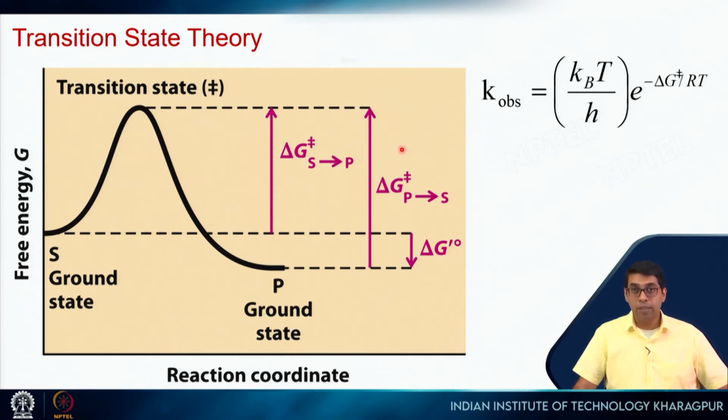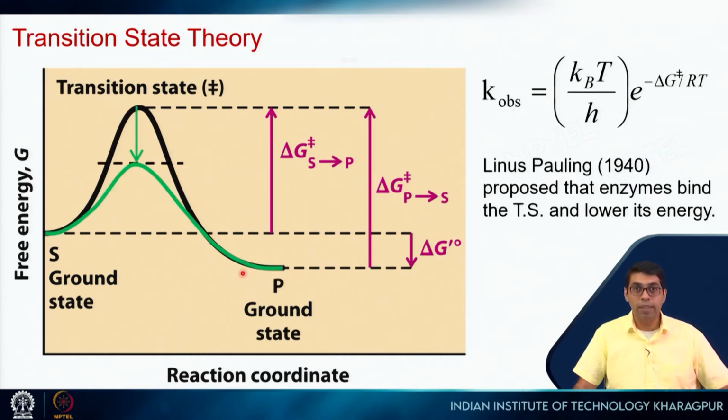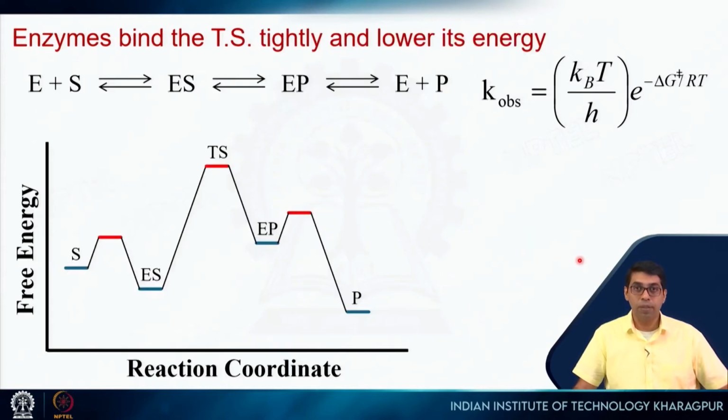It is hypothesized that enzymes lower this energy barrier. So, if I can lower this energy barrier like this, then of course my reaction will become faster, right? And this was proposed by Linus Pauling in 1940, where he proposed that enzymes bind the transition state and lower its energy. That is how they can achieve such fantastic enhancement in reaction rate, right? So, let us look at it in more details.